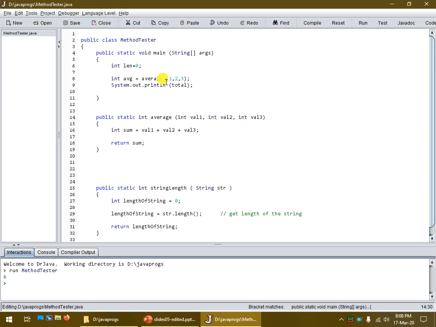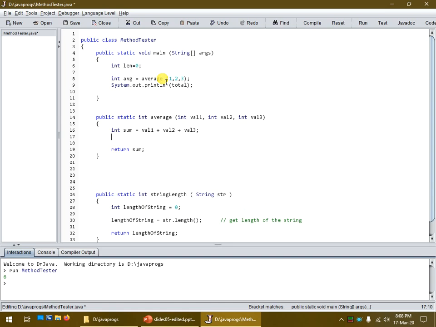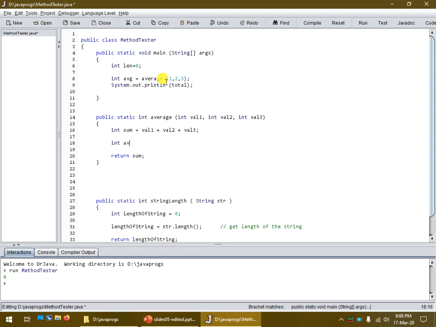Excellent. So now, to calculate the average, that's going to be the sum divided by 3. Now there's a problem here, of course. If you calculate the average of something, especially integers, you might get an integer back, or you might get a floating point. So we're going to make a call here and say this will return maybe some double value.